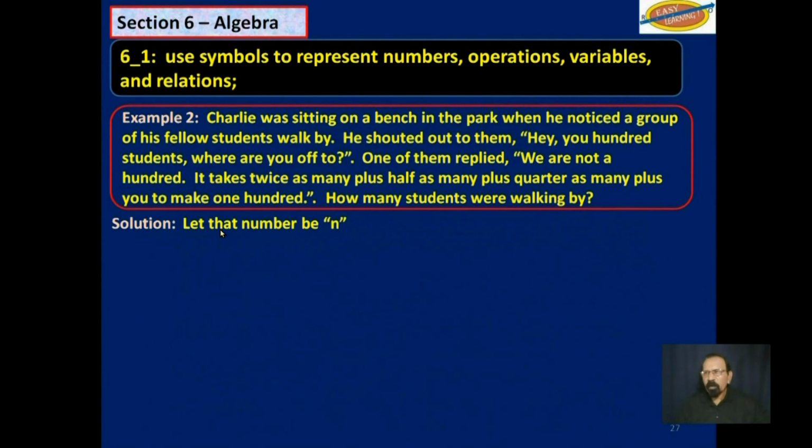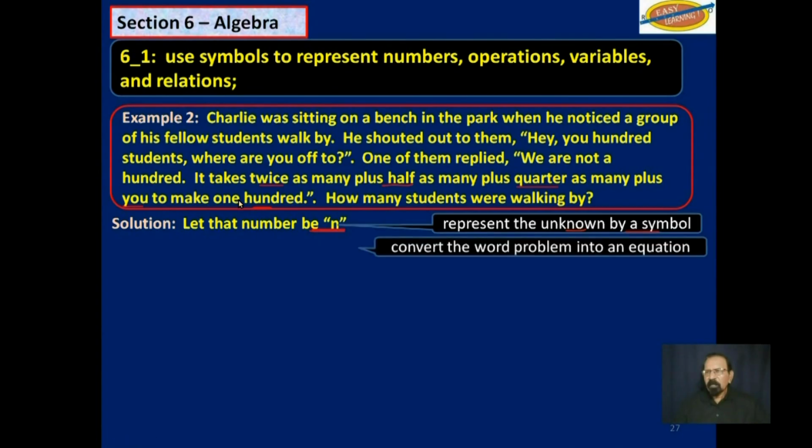In this case, again, we will let the unknown number be n. As I said, you could use any letter, but n seems to be very appropriate for number of students. So we will represent the unknown number of students by the symbol n. Well, what happened with that? We have to double it, twice as many, and then we have to add half of that number. Then we have to add quarter of it. Then we have to add 1, that's Charlie, to make 100. So we will convert that word problem into an equation. As I said, this seems to be the most difficult thing about algebra.